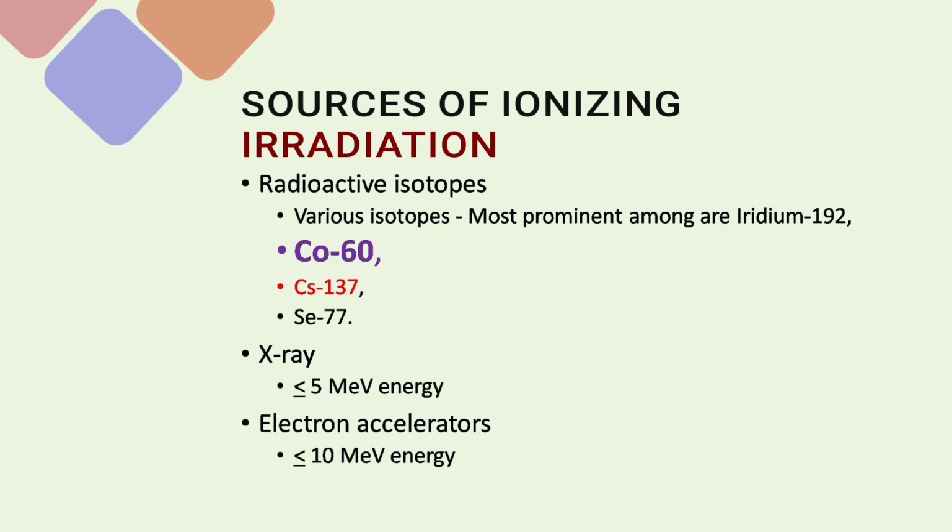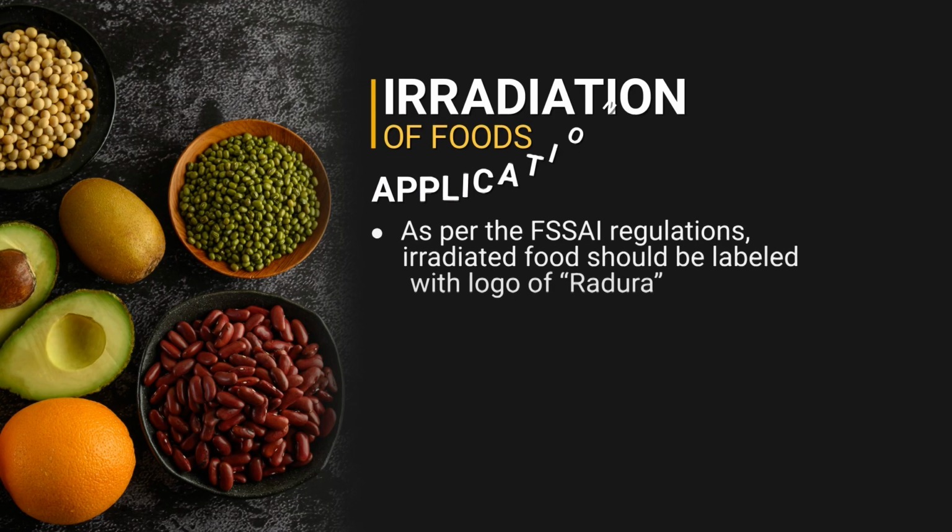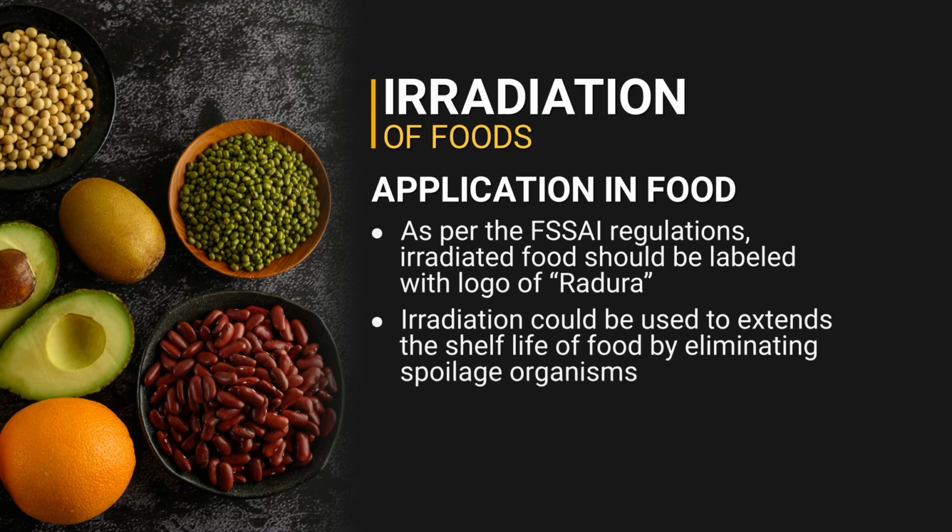Looking at the sources of ionizing radiations, there are some permitted sources which I would be mentioning here for food applications. Cobalt-60 is one of the important isotopes out of the other radioactive isotopes. There could be cesium, selenium, but cobalt-60 is prominently used for this purpose. And X-rays are also permitted, but here the energy should be less than or equal to 5 mega electron volt, and electron accelerators where the energy level would not cross 10 mega electron volt. So these are the sources used for what kind of applications?